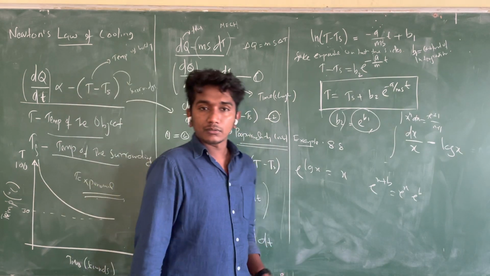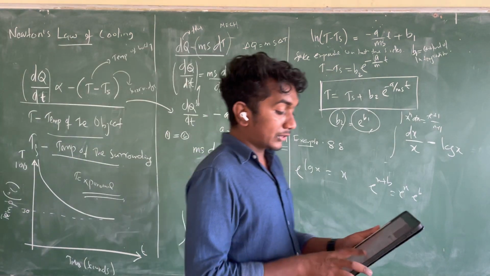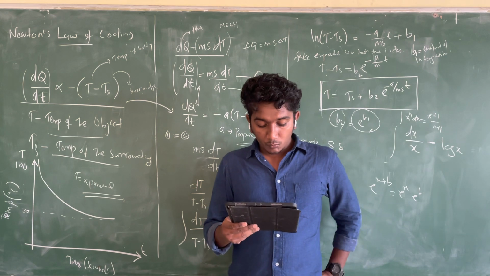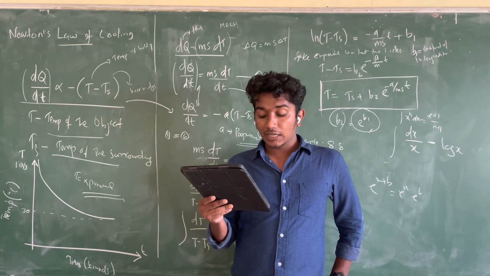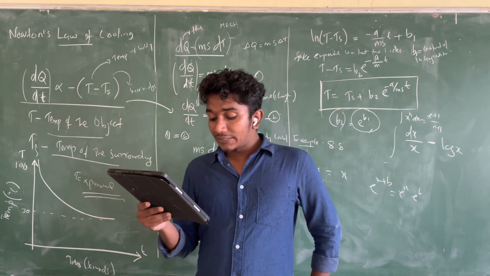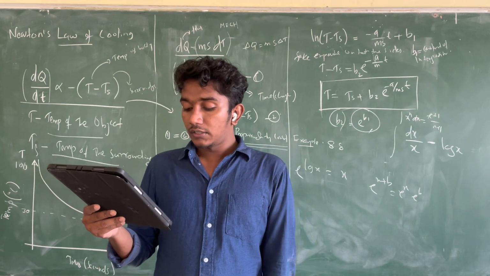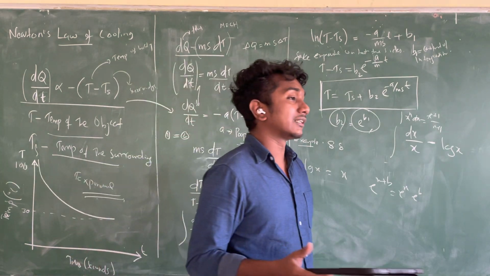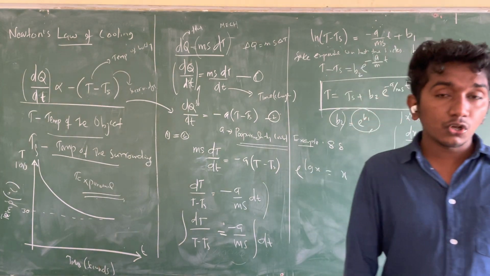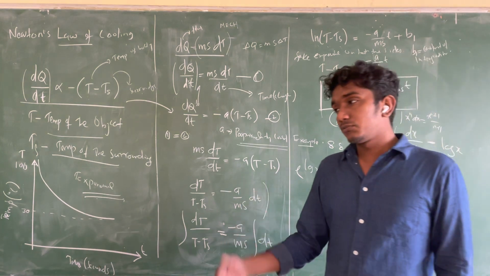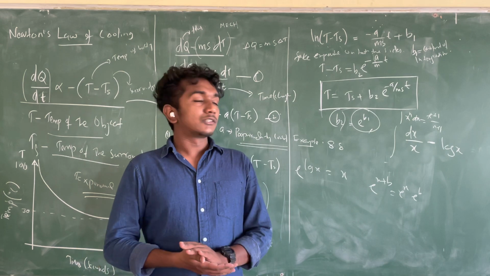Okay, and there is one problem which is given in our book, example number 8.8. All of you check example number 8.8. A hot water cools from 92 degrees Celsius to 84 degrees Celsius in 3 minutes. Time is also given. When the room temperature is 27 degrees Celsius, how long will it take to cool from 65 to 60 degrees Celsius? Here you have to find the ratio of the time. Then you will get it. All of you try to do it yourself. It's a very easy question.